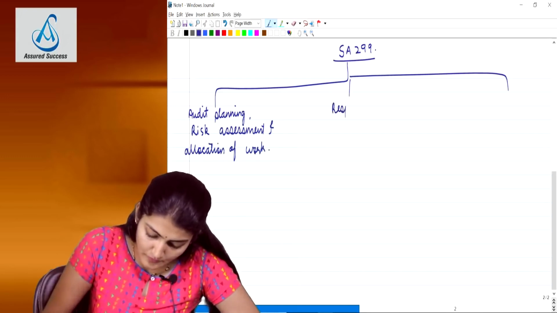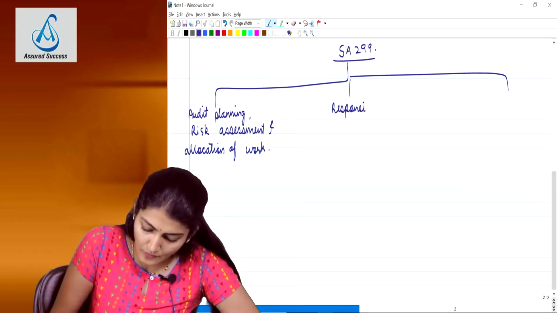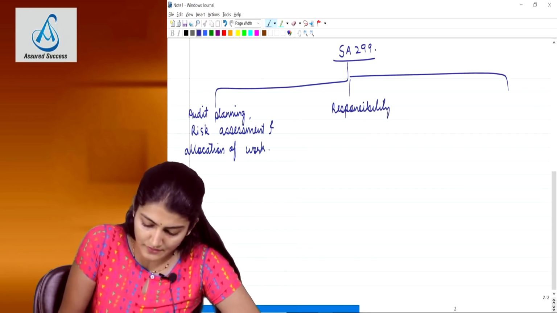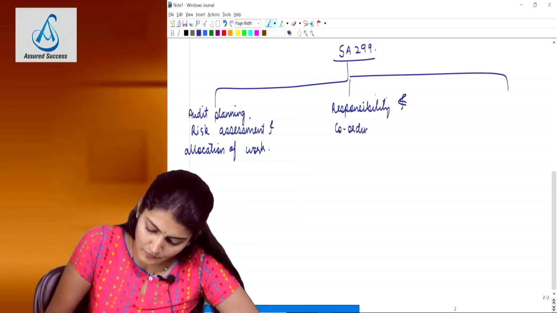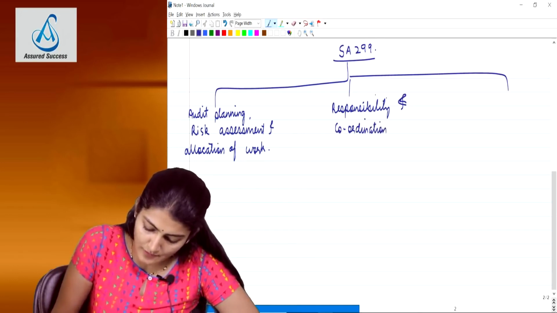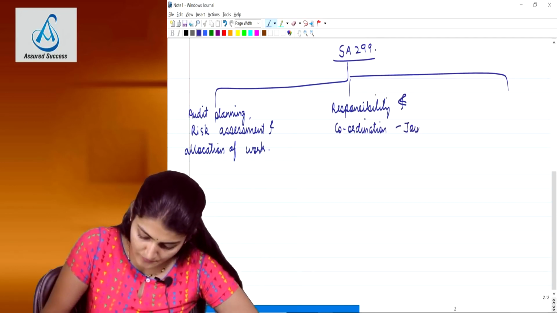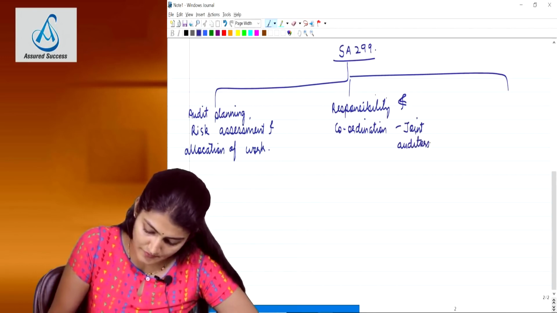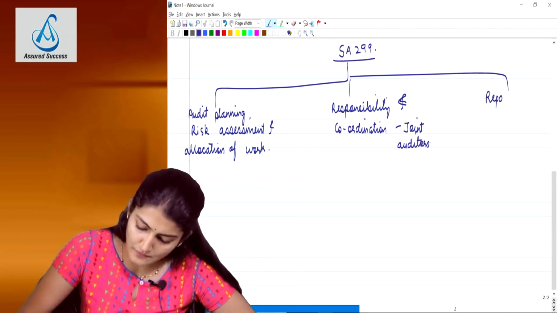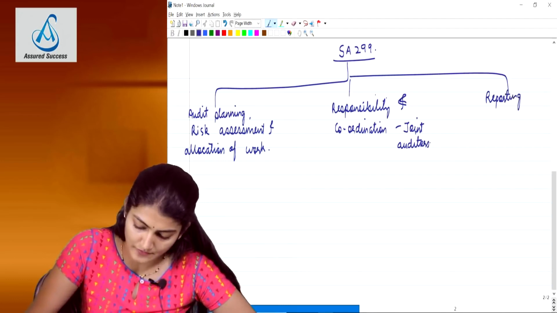Second, we talk about the responsibility and the coordination among the joint auditors. So the responsibility of the joint auditors and also the coordination of work amongst the joint auditors. And last, we talk about the reporting by the joint auditors.